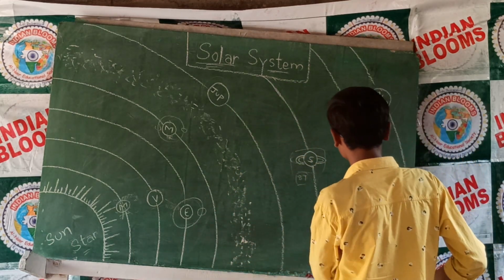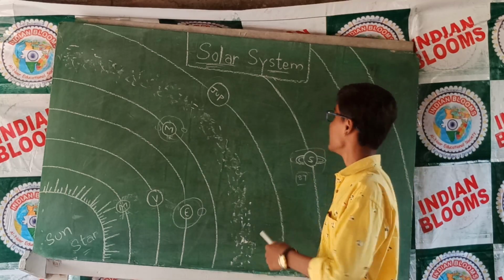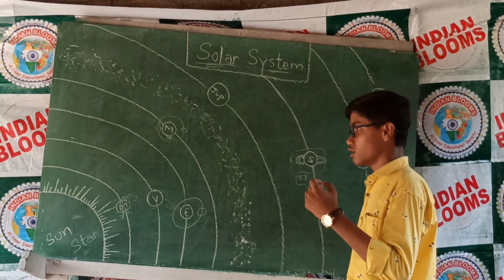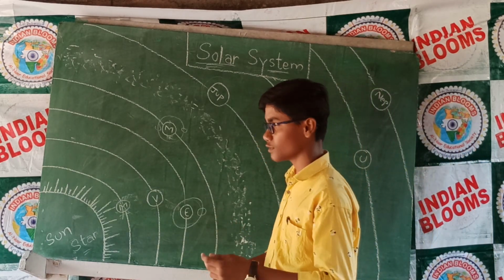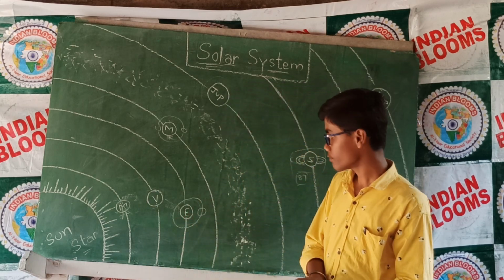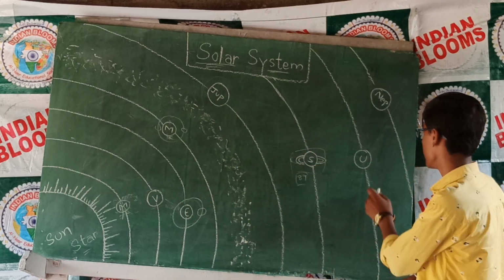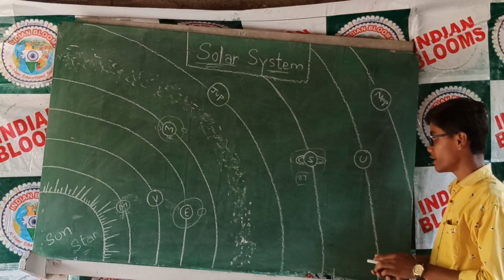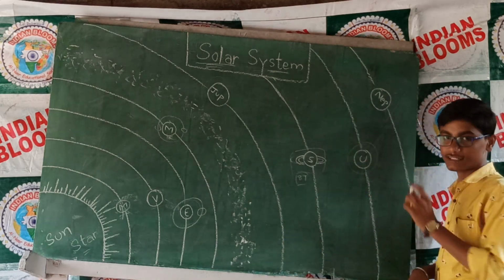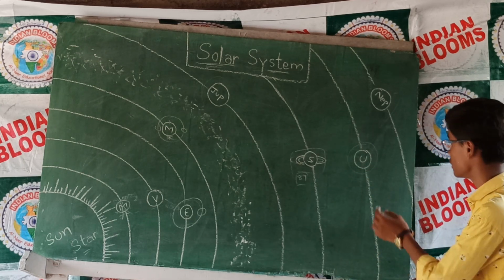Next, Uranus. Uranus is the seventh planet from the Sun, and it takes 84 years for its complete revolution. You can say Uranus is also a twin brother of Venus. It also rotates oppositely on its axis, from east to west, but very tilted. It has 24 natural satellites, and it is also the coldest planet in the whole solar system.